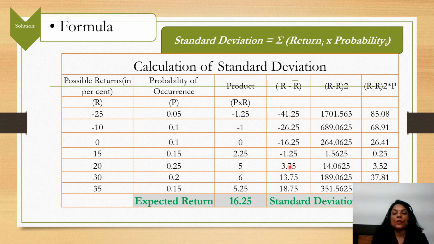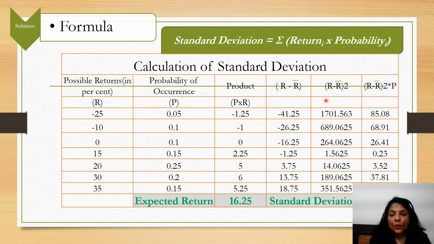Like this I have calculated for all the returns. Then next is the square of this value, the square of 41.25, which comes to 1701.563. Minus 26.25 multiplied by minus 26.25, the minus becomes plus after multiplication. Like this I have multiplied in this column.